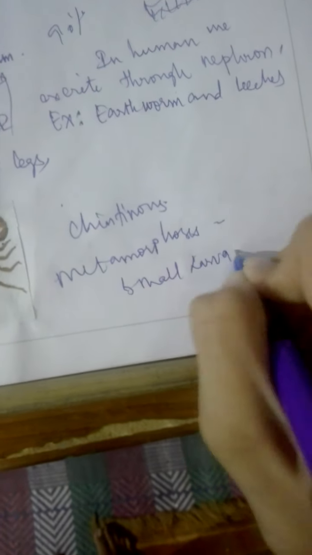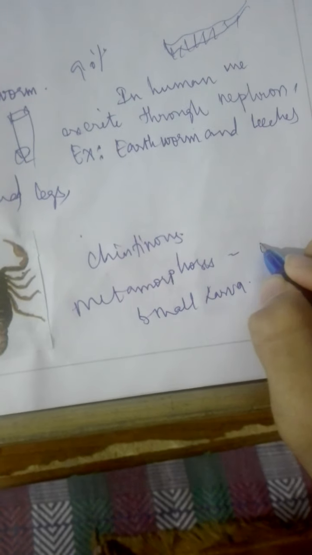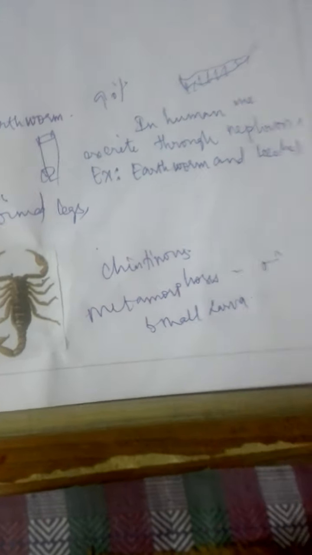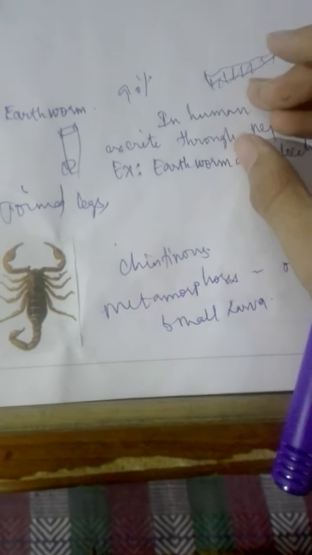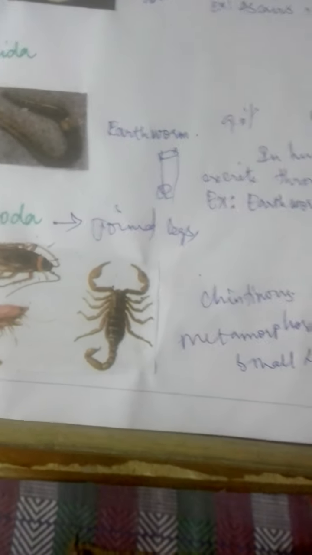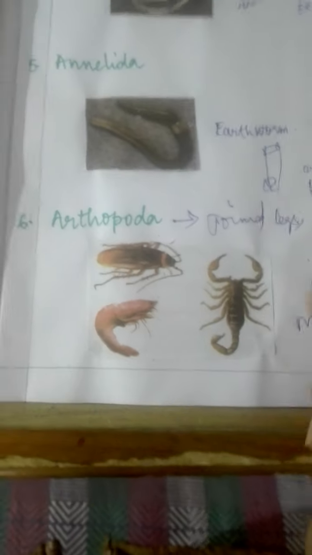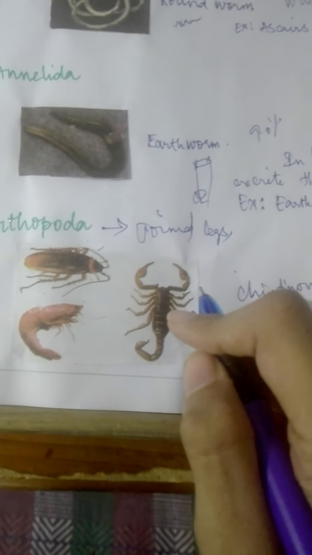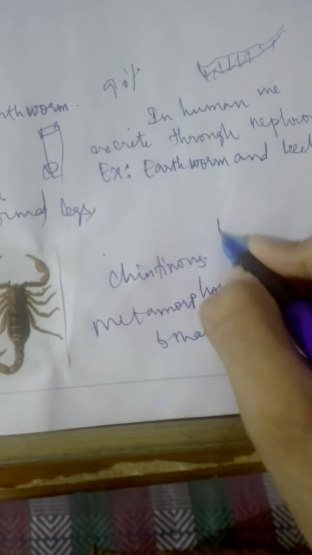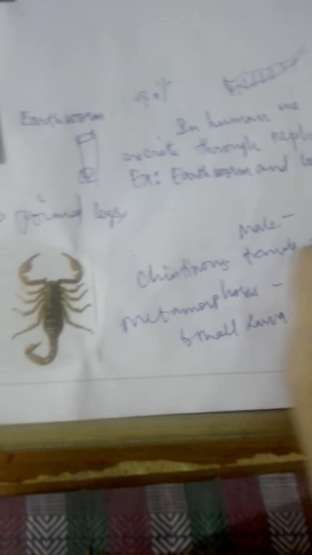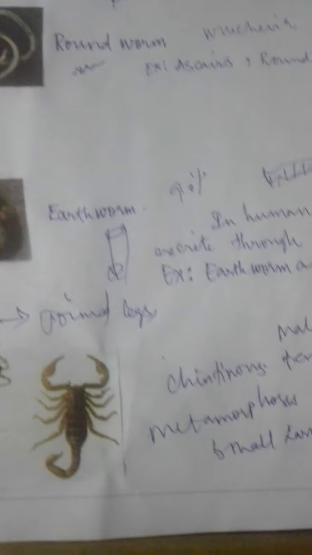The egg comes, then the larva, then the body and wings, then it is able to fly. Separate sexes means male cockroach will be there and female cockroach also will be there.